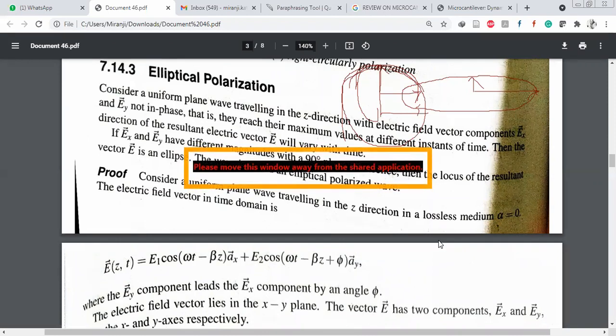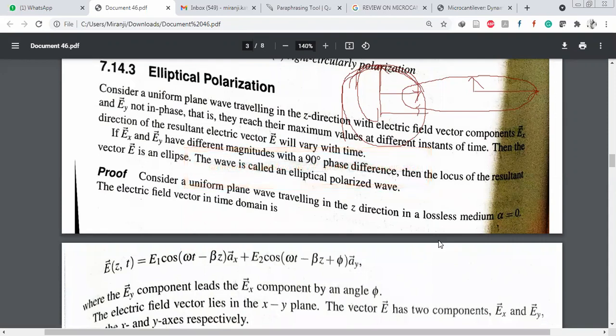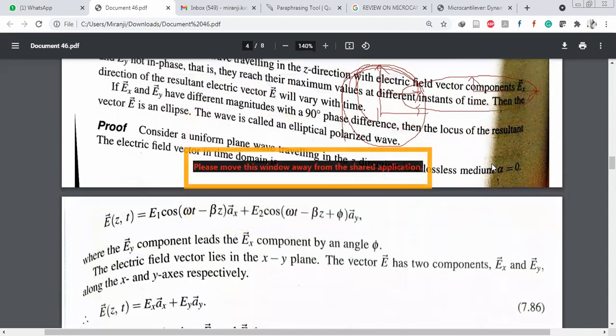Okay, consider a uniform plane wave traveling in the z direction with electric field vector components Ex and Ey not in phase. That is, they reach their maximum values at different instants of time, and the direction of the resultant electric vector E will vary with time. If Ex and Ey have different magnitudes with a 90 degrees phase difference, then the locus of the resultant vector E is an ellipse. The wave is called an elliptically polarized wave.